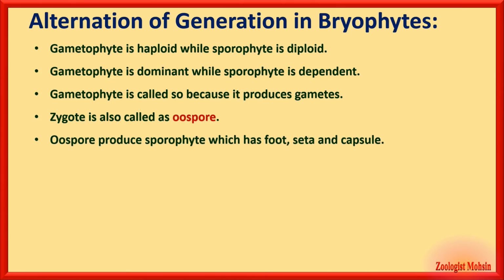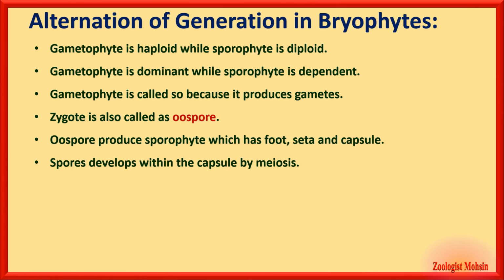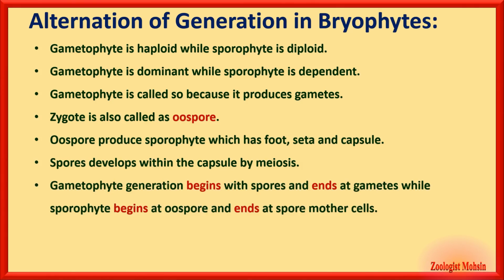Oospore produces sporophyte which has a foot, seta and capsule. Spores develop within the capsule by meiosis. Gametophyte generation begins with spores and ends at gametes, while sporophyte begins at oospore and ends at spore mother cells.